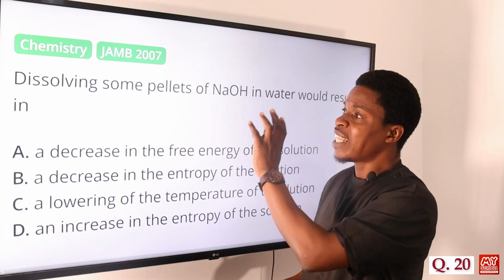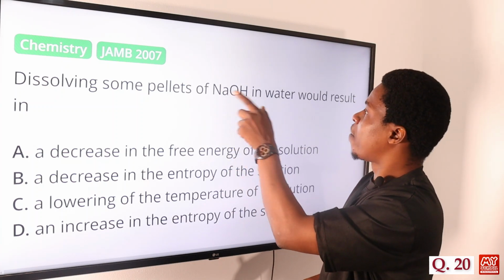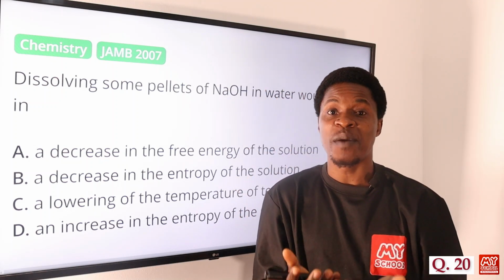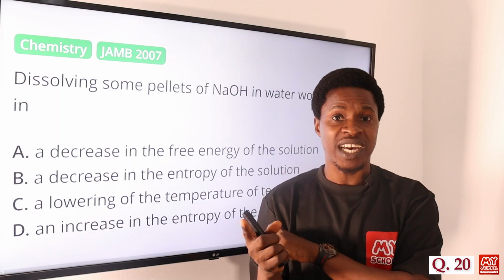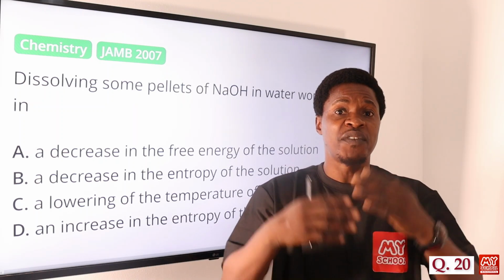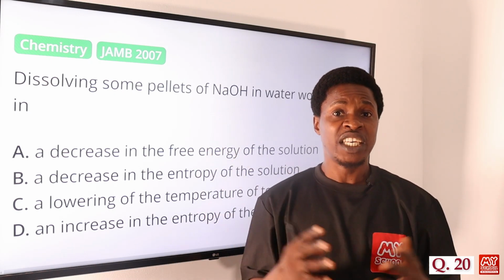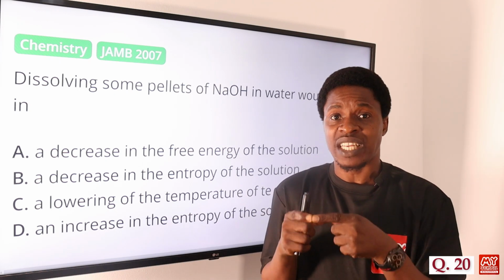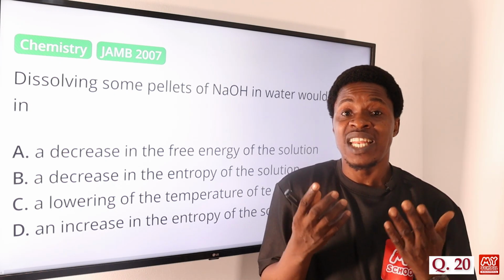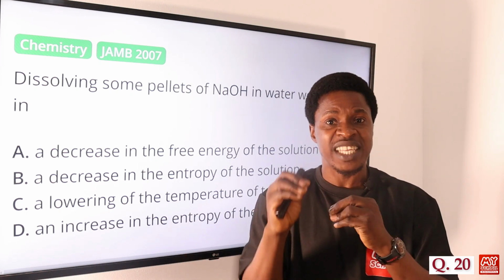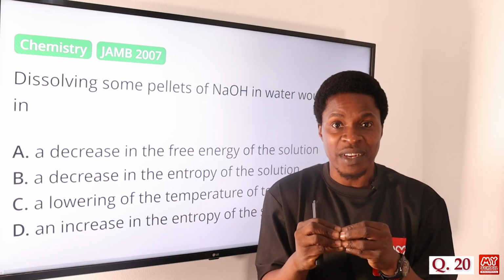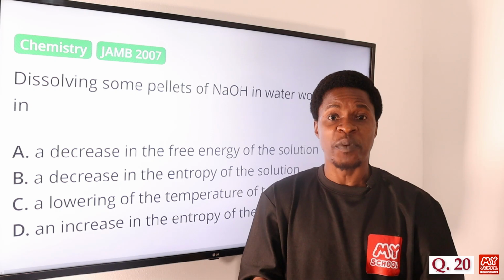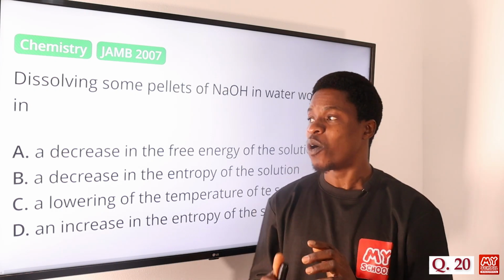So apart from that, don't forget that dissolving some pellets of sodium hydroxide in water will mean that more heat will be given off. When we have a reaction where more heat is given off, it is an exothermic reaction. As more heat is given off into the environment, the kinetic energy of the ions that are present will also increase. So once the kinetic energy of those particles in the water begins to increase, the randomness increases. In other words, the level of disorderliness also increases, so entropy change will also increase.